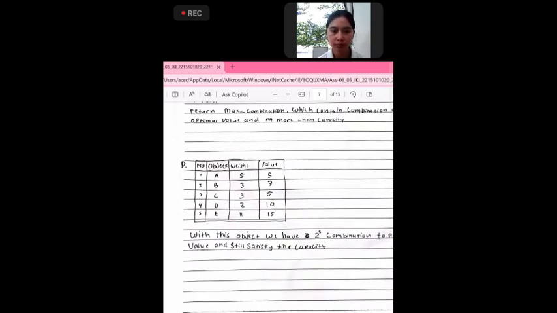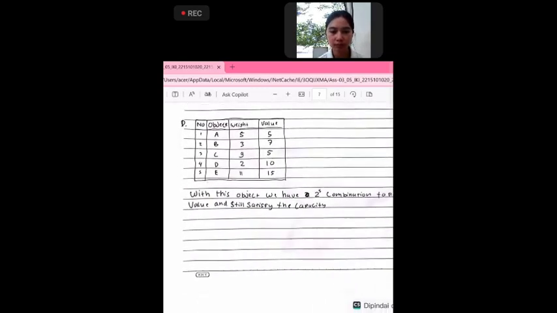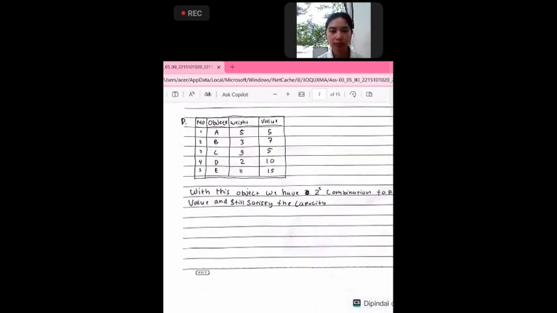Next is number D. In number D, the problem is that we fill the blank block with an object and then a value and weight, and this is what I fill in the table.